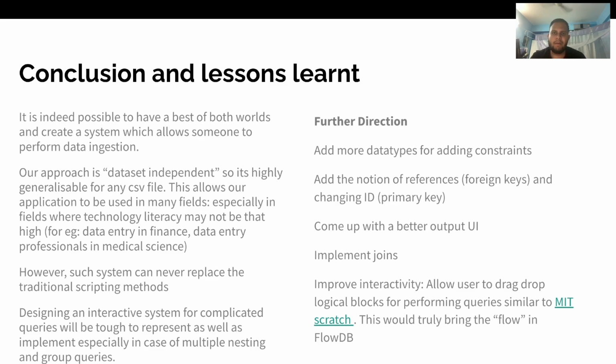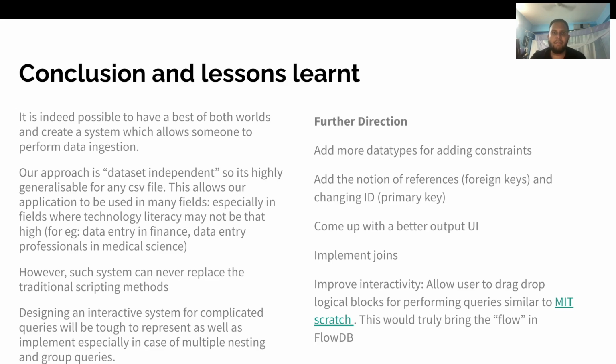Also, when we were coding the system itself, we realized that this can never replace the traditional scripting method which we have learned in the course so far, and that will always have some benefits and will be superior to this one. And also, if you want to extend the design methodology, when we are going to write complex queries, when you're nesting, suppose you have a select from an aggregate query, and then there's a query inside the query, when you nest them, you have different outputs taking in as different inputs, then it's very tough to represent it in a UI fashion such that people can do it using simple mouse clicks and clicking on buttons. But still, we feel that this is a direction the project can take in the future.